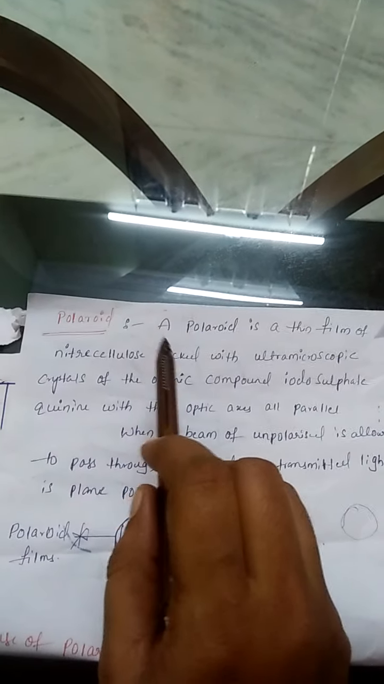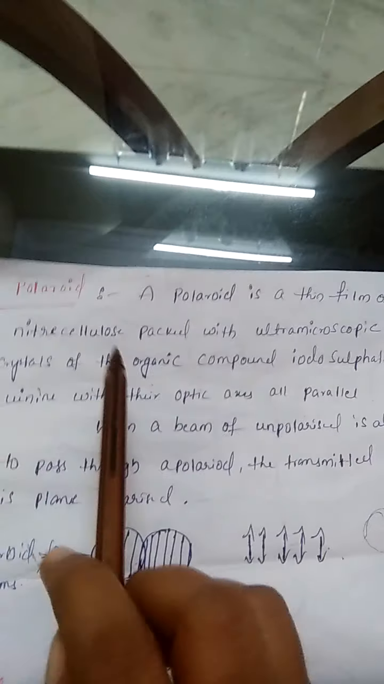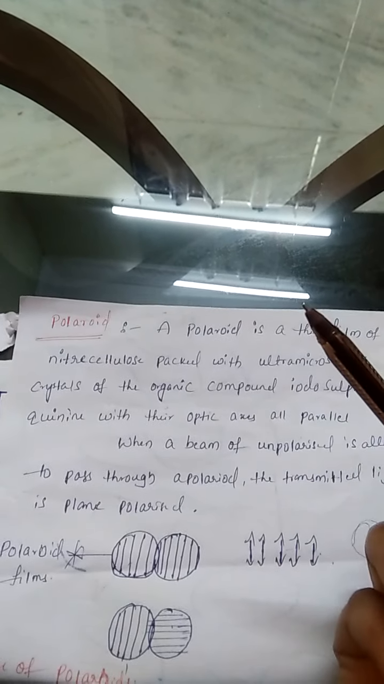Next topic is Polaroid. A Polaroid is an object used to convert unpolarized light to polarized light. Converting unpolarized light to polarized light is done by a Polaroid.